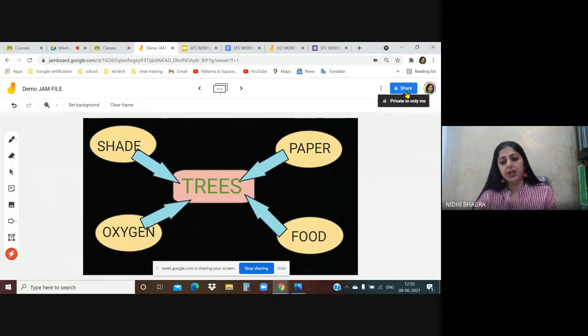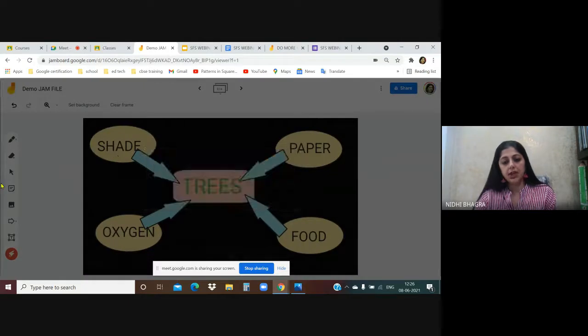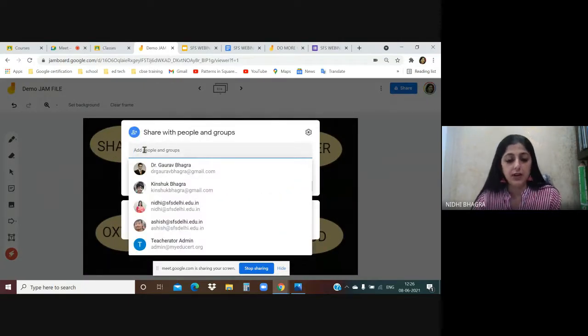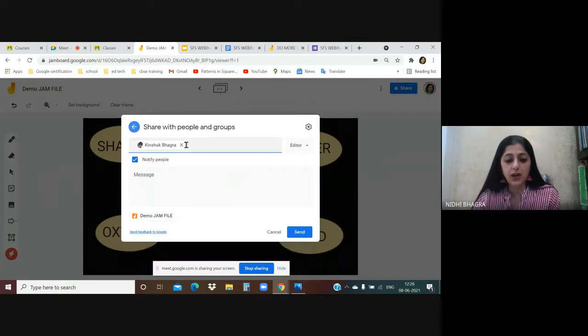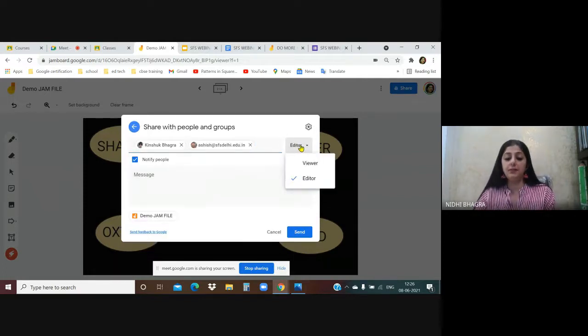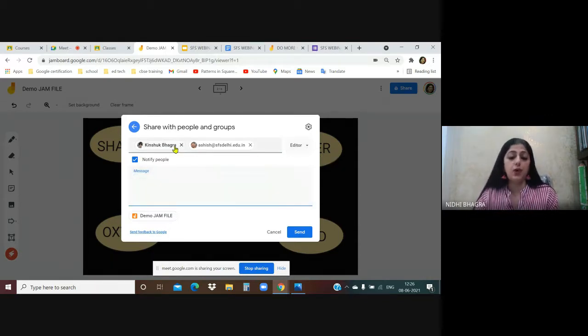Then next is share. Share icon. From here, you can share your jam file with anyone. What controls you want to give them? You want to make them viewer? You want to make them editor? You have to decide that. You want your students to just view the jam file, make them viewer. If you want them to make changes in it, make them editor. Then a short message. You can send the file.